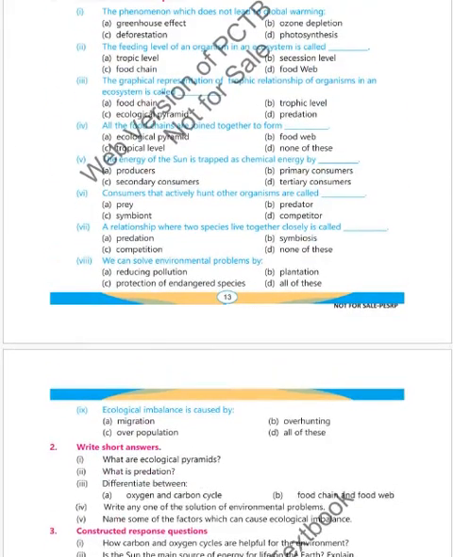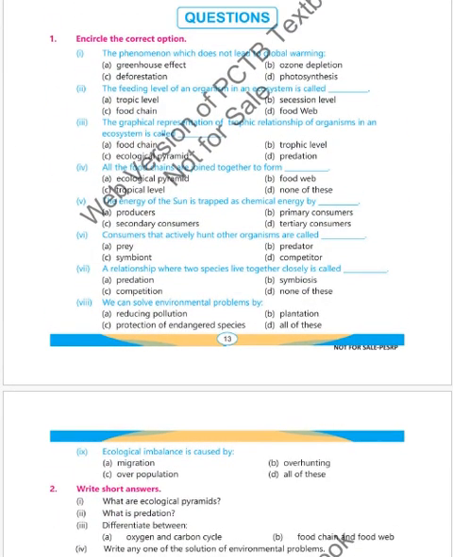Now here is the exercise of this chapter. Encircle the correct option. The phenomena which does not lead to global warming: A. Greenhouse effect. B. Ozone depletion. C. Deforestation. D. Photosynthesis. Question number 2. The feeding level of an organism in an ecosystem is called: trophic level, session level, food chain, food web.